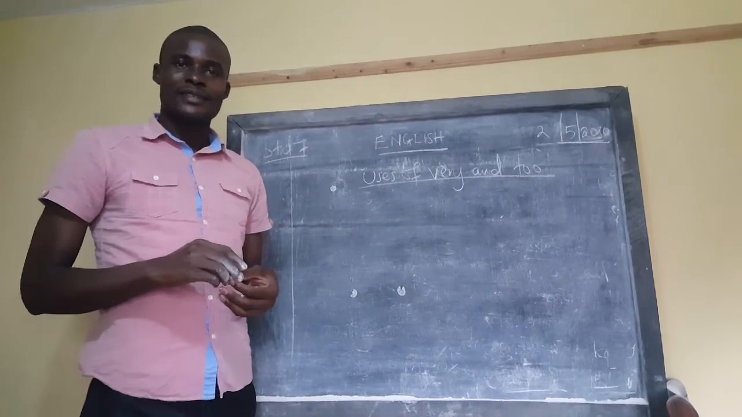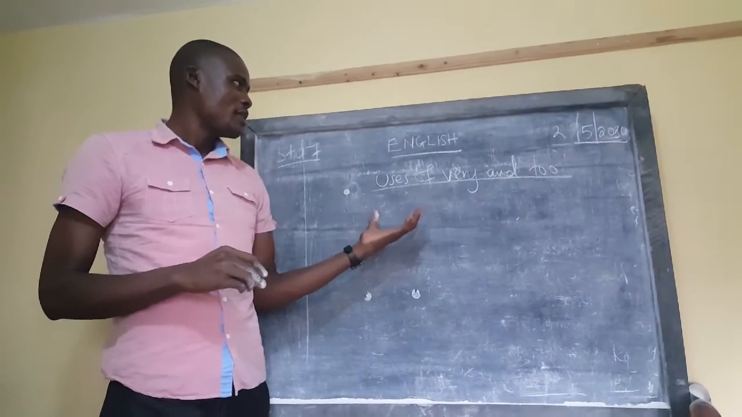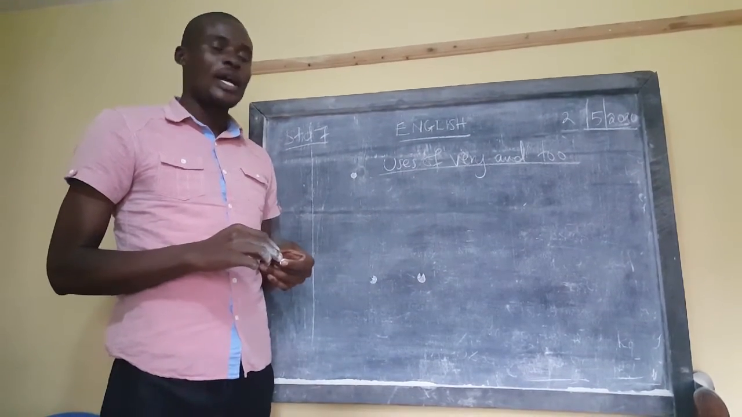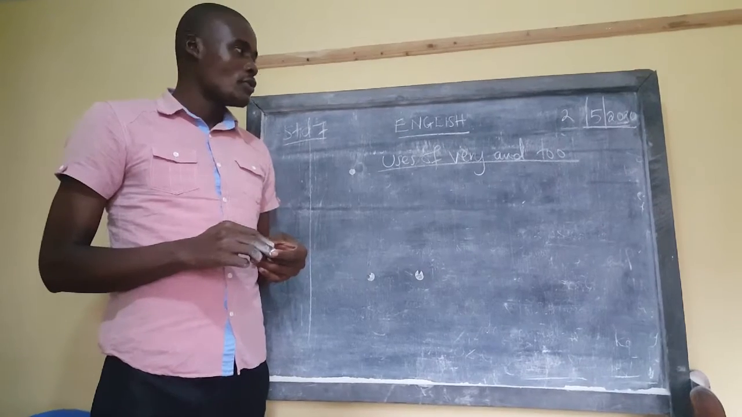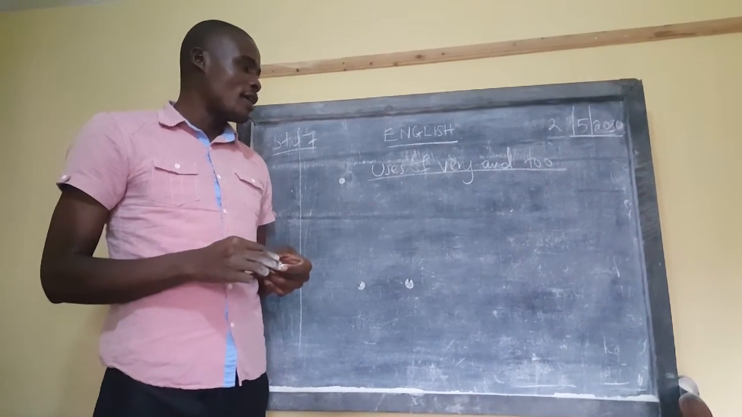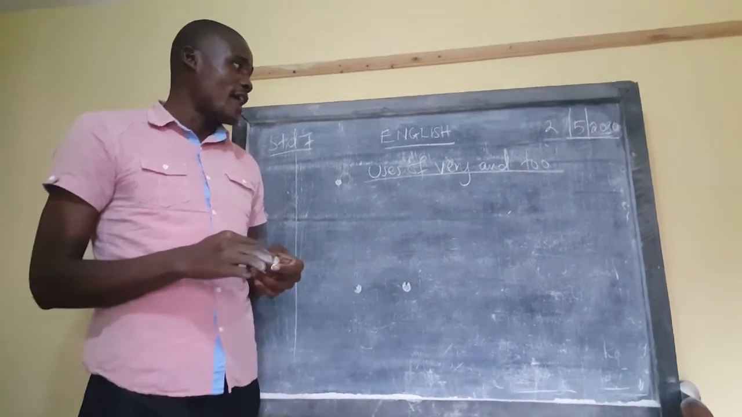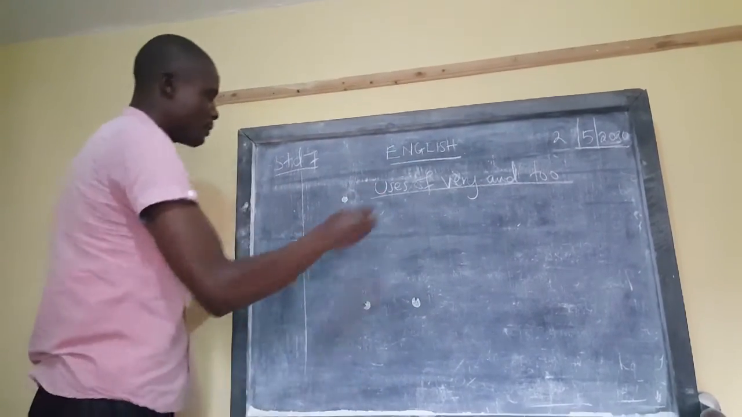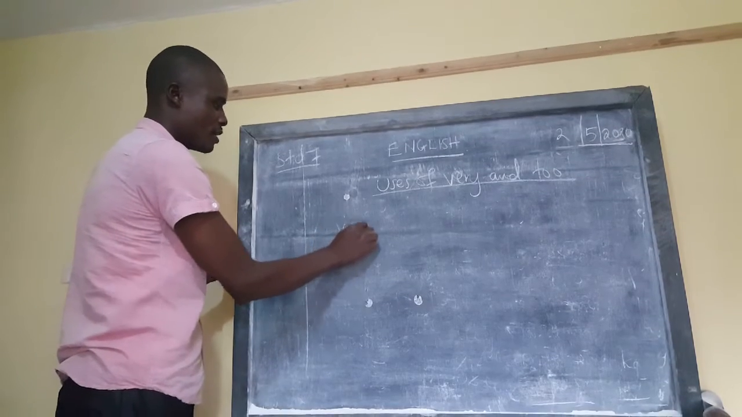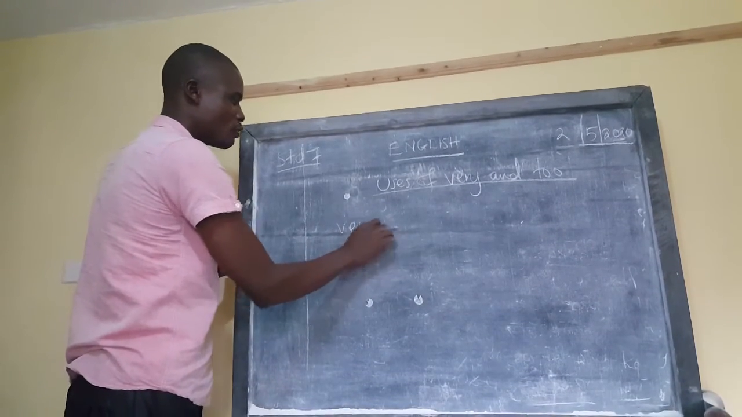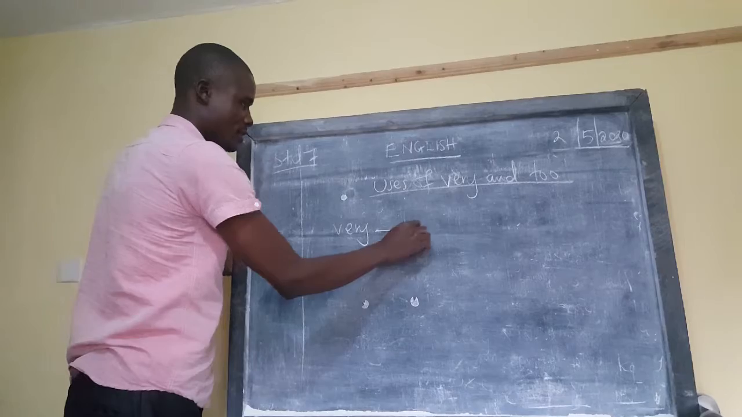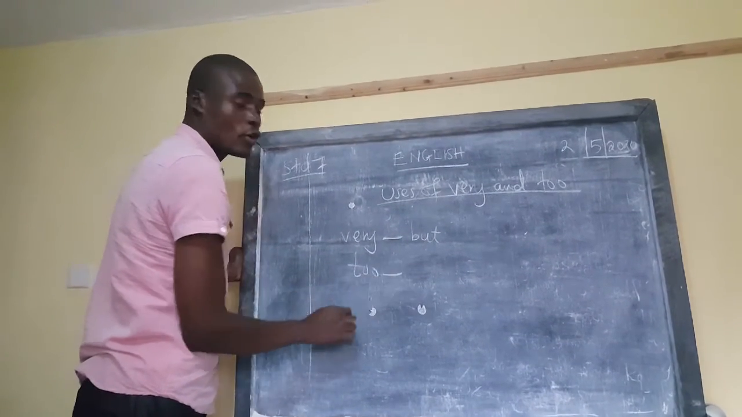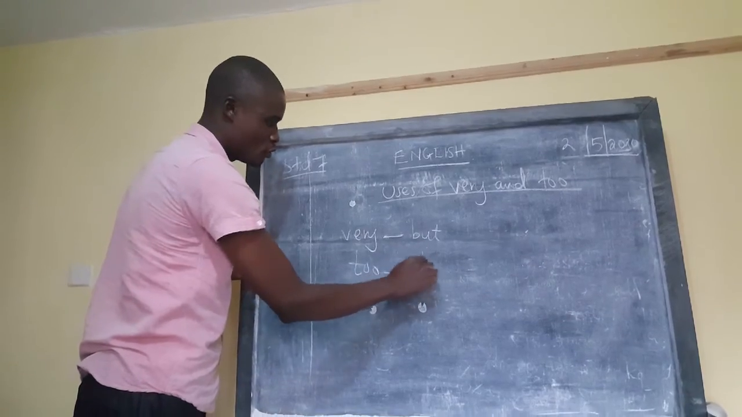Good morning, learner. Today, in our English lesson, we are going to look at the uses of very and too. In the past, maybe you have done this in class with your teachers. The use of very normally goes with but. These are correlatives, and could normally go with too.